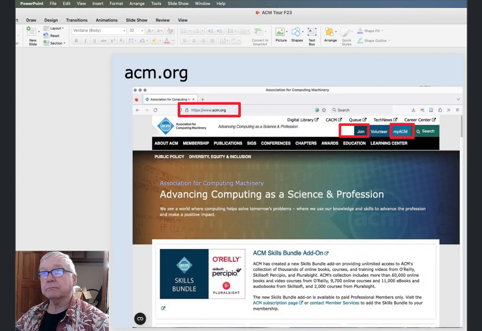Okay. So, first of all, you probably have already done this if you've joined acm.org like you were instructed. acm.org takes you to this page, which is very complex, and there's only two things on this page that are interesting to us. One is join, and the other is my ACM.